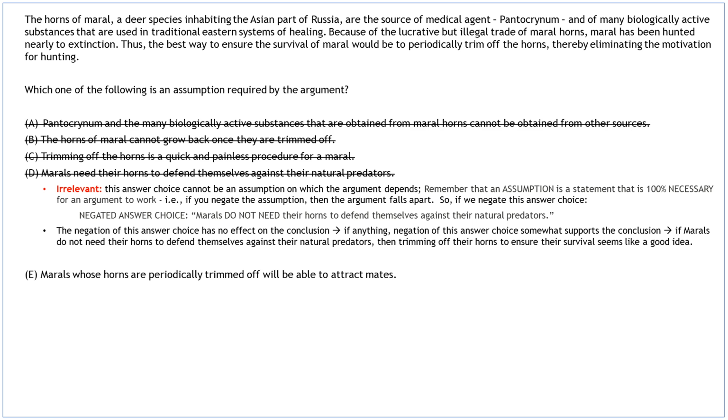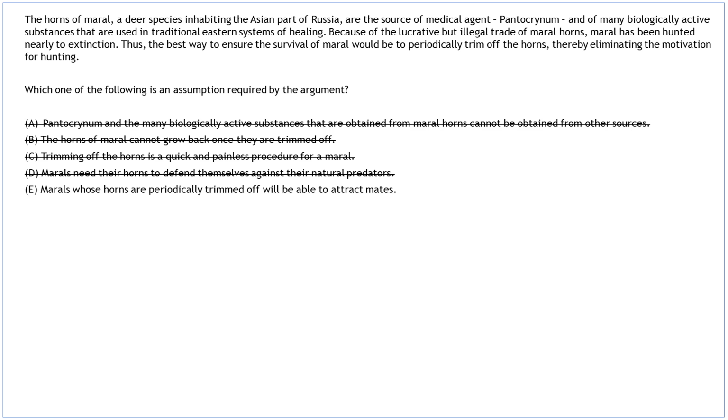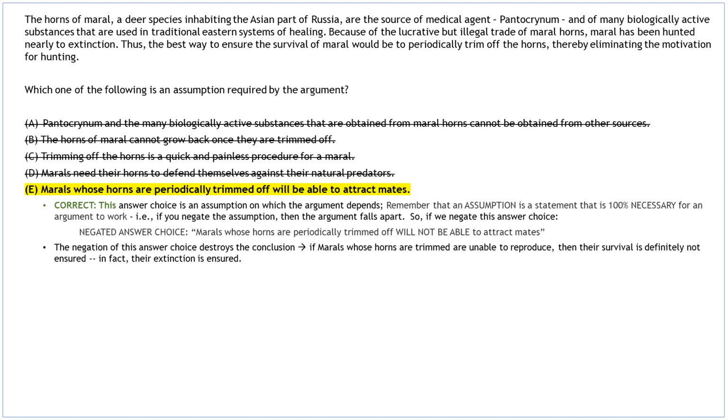So, we've eliminated all four of the wrong answer choices, and arrived at the correct answer choice, E. This answer choice is the assumption on which the argument depends. Let's also test it, to make sure. Negated answer choice, marrows whose horns are periodically trimmed off will not be able to attract mates. The negation of this answer choice destroys the conclusion. If marrows whose horns are trimmed are unable to reproduce, then their survival is definitely not ensured. In fact, their extinction is ensured.